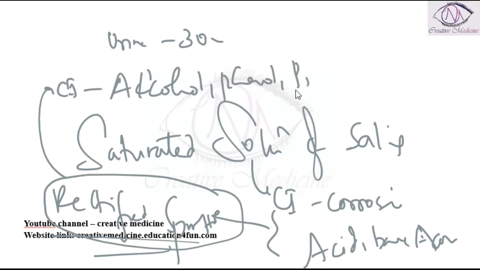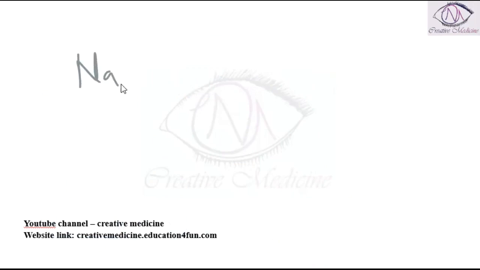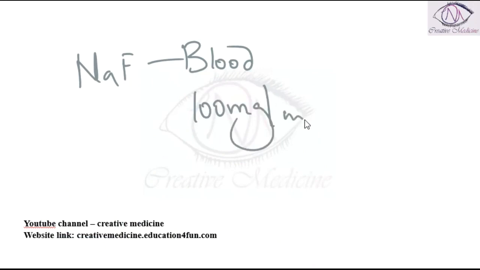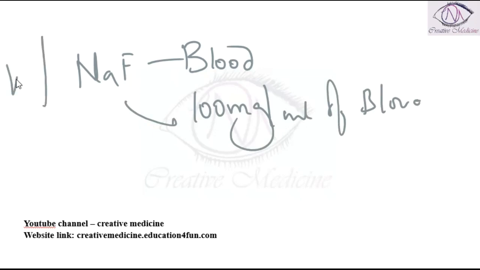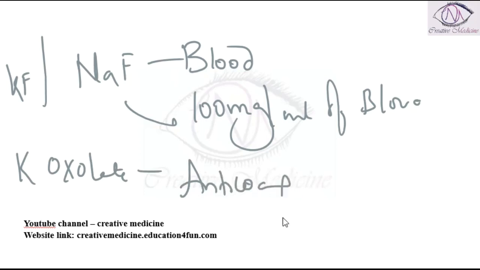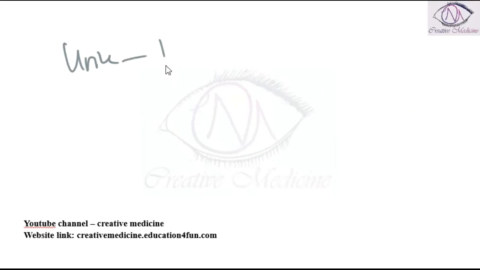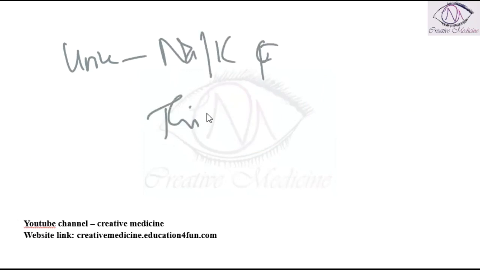Preservative for blood is sodium or potassium fluoride. 100 milligram per ml of blood is the dose of sodium or potassium fluoride. Potassium oxalate 3 milligrams per ml can be used as an anticoagulant. For urine, we can use sodium or potassium fluoride, or thymol 100 milligrams, or 1 milliliter of concentrated HCl can be used.